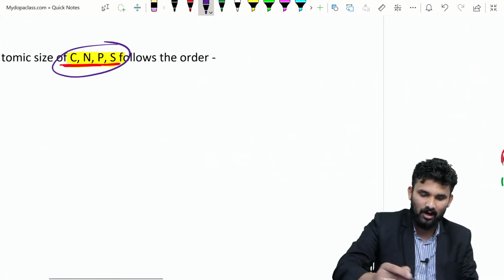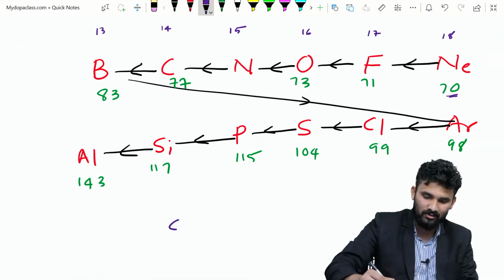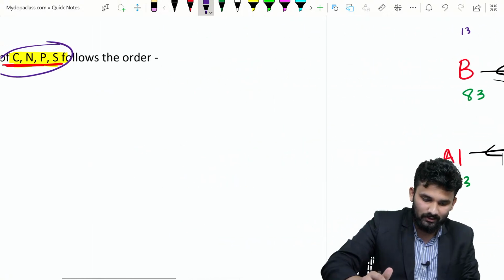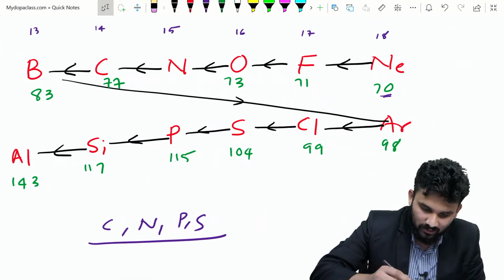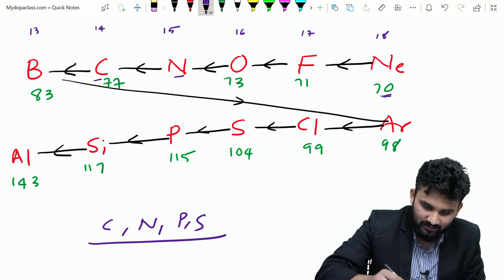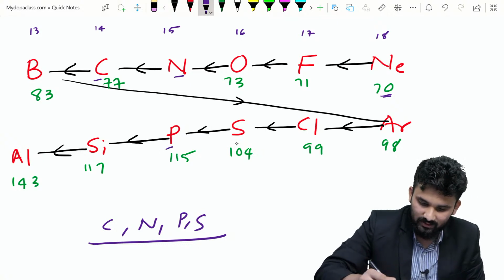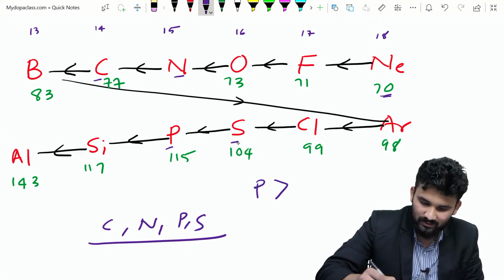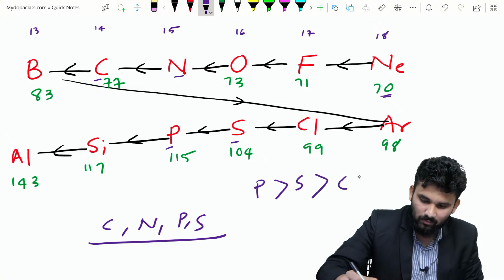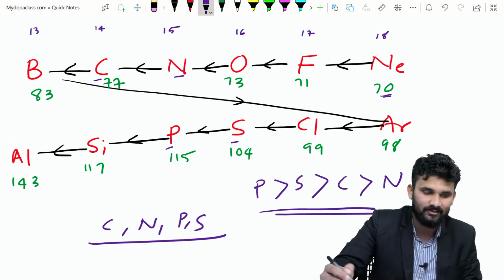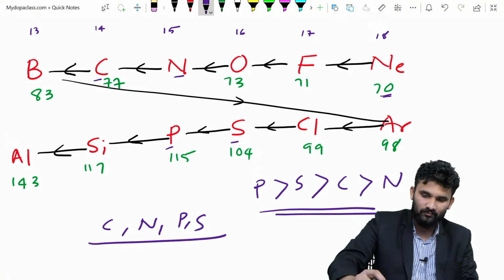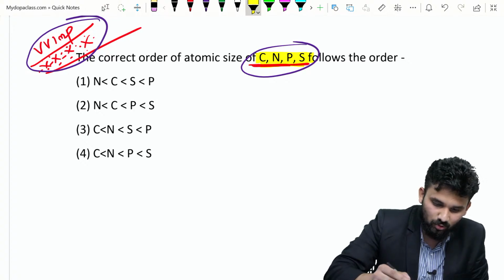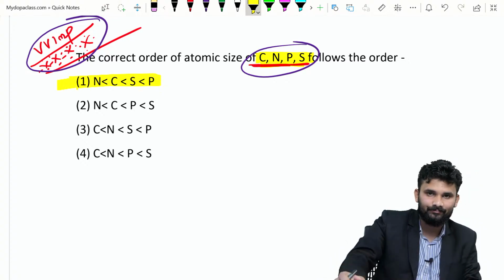Here the options are carbon, nitrogen, phosphorus, sulfur. So you can check here. Carbon is here, then nitrogen is here, then phosphorus is here, then sulfur is here. Which of the following has maximum radius? Phosphorus. So phosphorus, then sulfur, then carbon, then nitrogen. This is the right answer. Phosphorus, sulfur, carbon, nitrogen. So option 1 is the right answer.